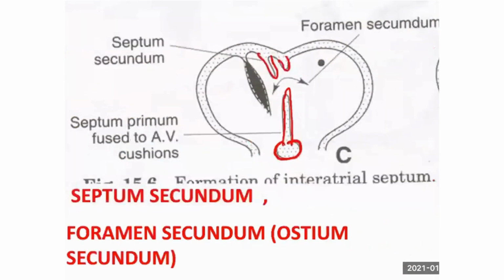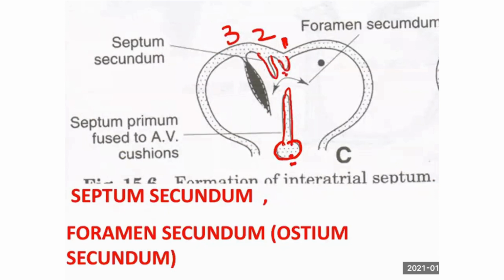See on this picture what occurs. The septum primum has met the fused AV cushion. Am I right? And you get an opening of the septum primum. This is primum. This is secundum. This is spurium. Primum has met the fused AV cushion, and there is one opening on the septum primum.